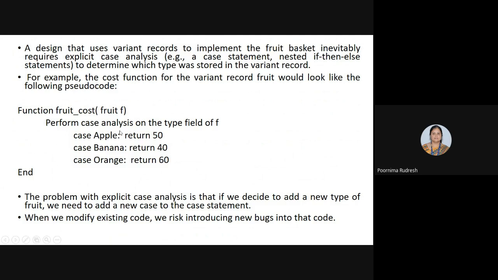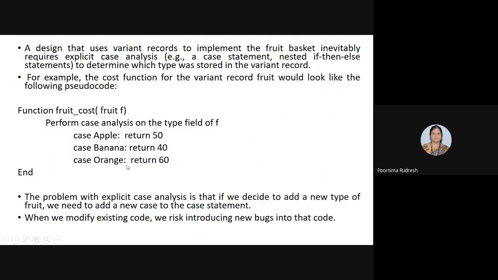Means if it is apple, it returns some value, or if it is banana, it returns some value, and if it is orange, it returns some value, right? So either I can use explicit cases, case 1, case 2, case 3, or I can use nested if then else statements to determine what type of fruit was stored in the variant record.